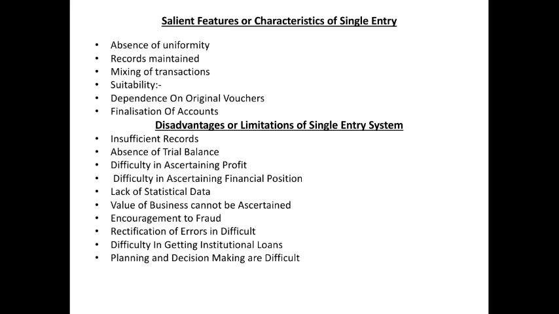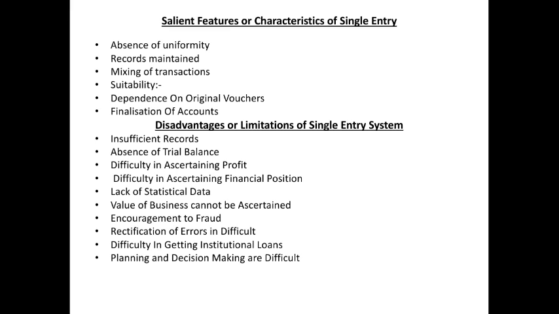The second one is records maintained. Here personal accounts are fully written and the cash book is also maintained. So under single entry, personal accounts and cash accounts are fully maintained, while nominal accounts and most of the real accounts are completely omitted.